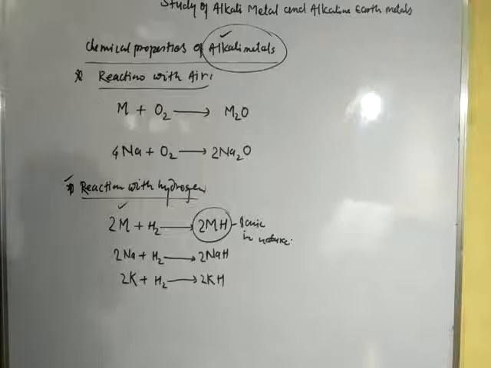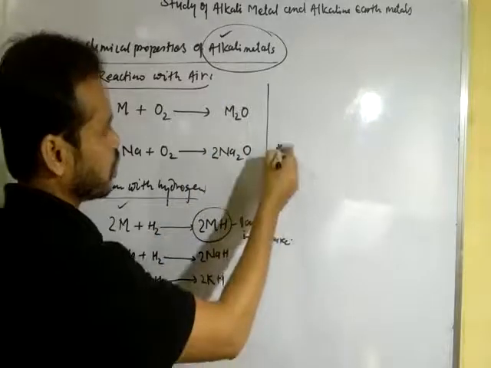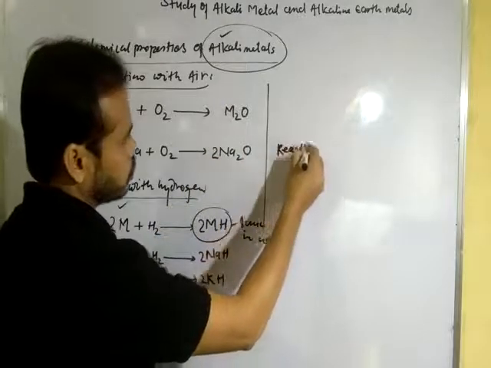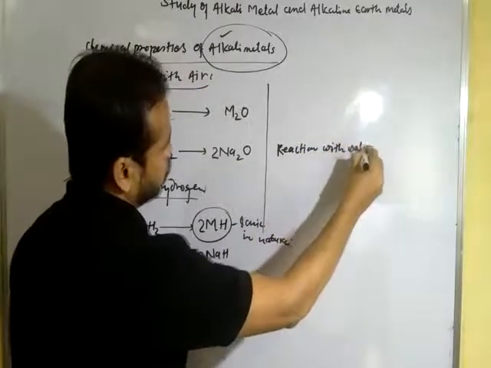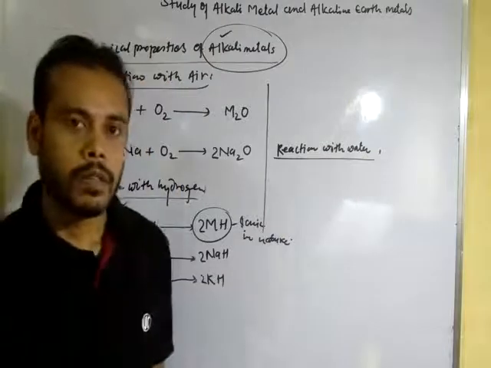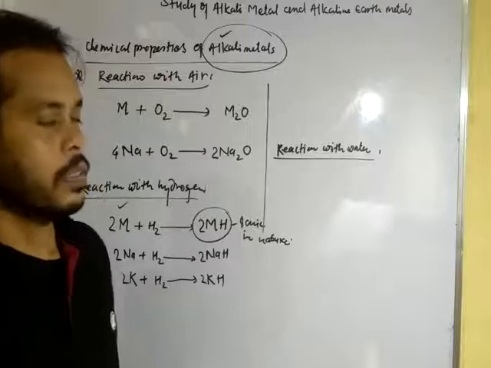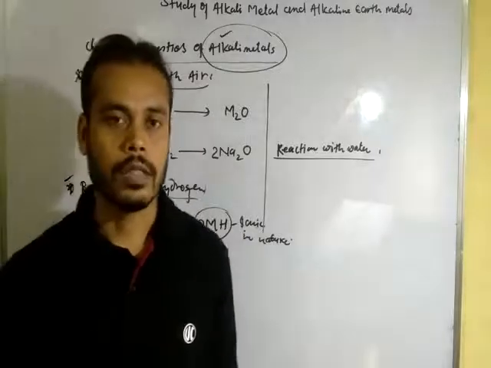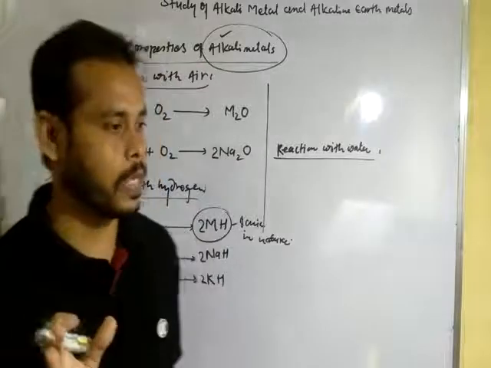Now let us see reaction with water. Alkali metals react very vigorously with water to form hydroxide with the elimination of hydrogen gas.